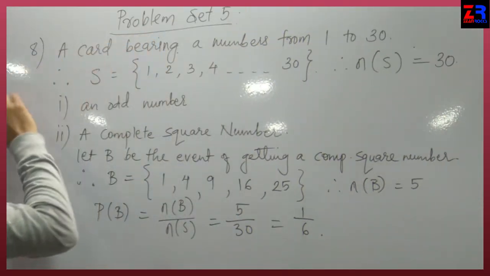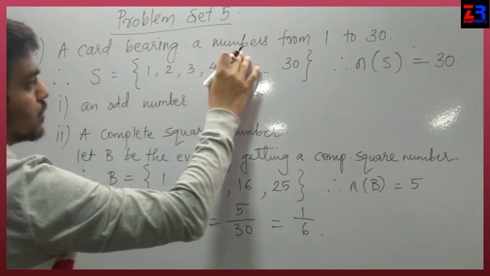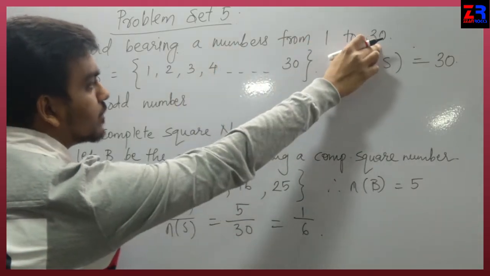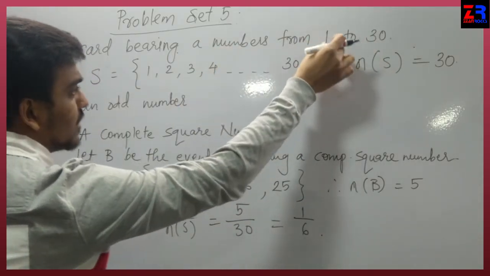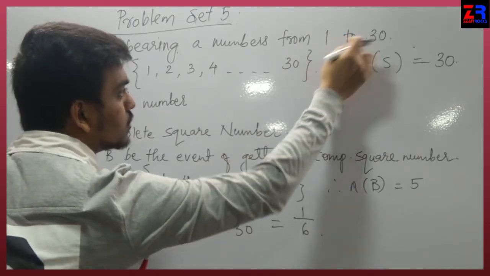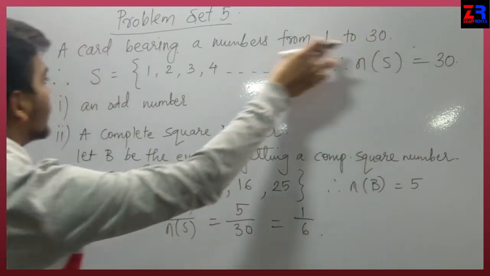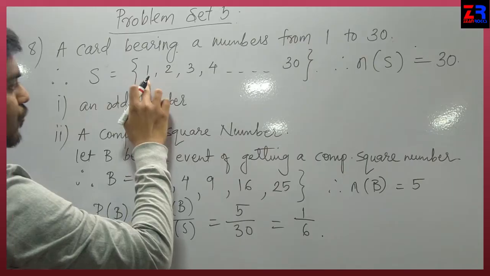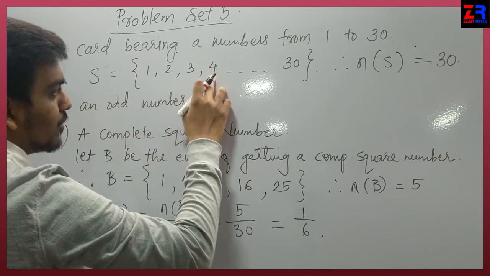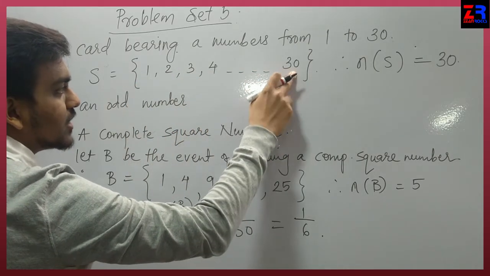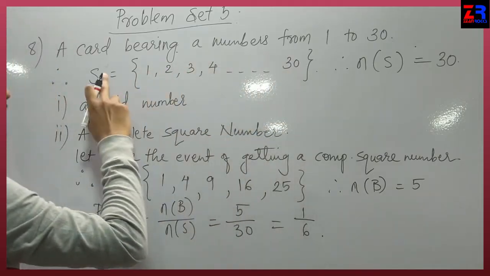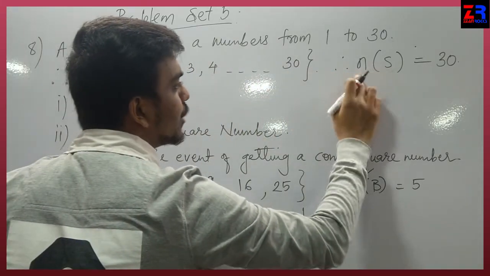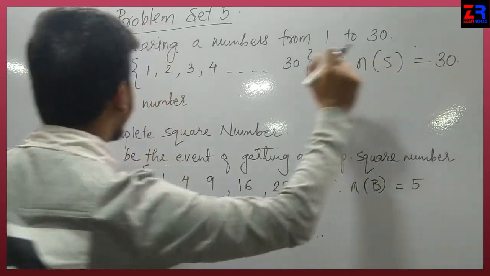Mathematics 1, problem set 5, sum number 8. A card bearing a number from 1 to 30. There are different cards bearing a different number from 1 to 30. Range is 1 to 30. Therefore, the sample space will be 1, 2, 3, 4, 5, 6, 7 till 30. So here the number of sample space, n of S, equals 30.